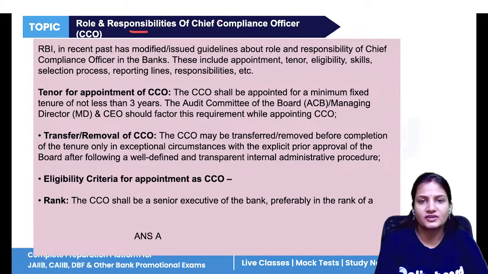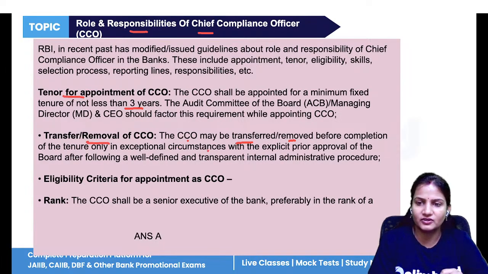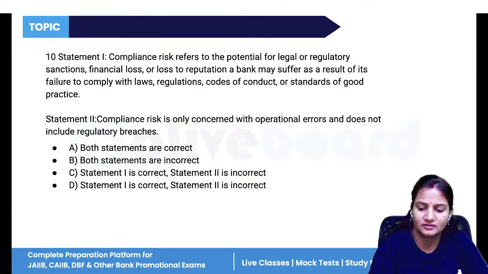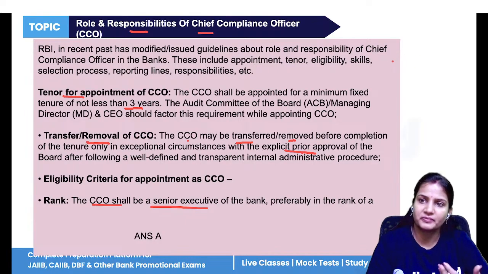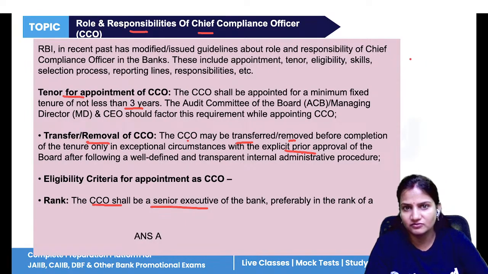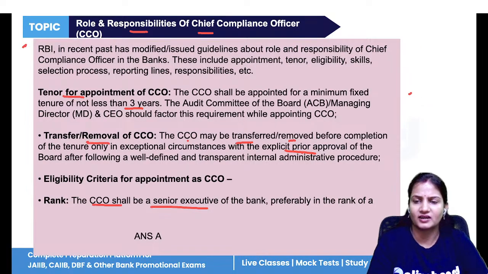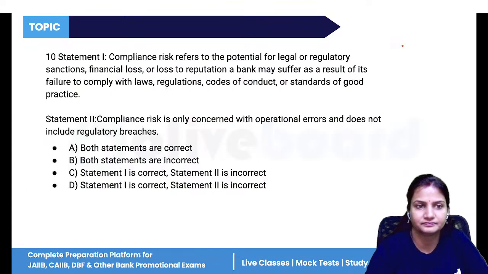So what are the roles and responsibilities of the CCO? The tenure is 3 years. The CCO can be transferred or removed before completion of tenure only in exceptional cases, and that too with approval. Now, the CCO should be a senior executive of the bank, and should have a good level of skills. They should have worked in different departments. So these are some more roles of the chief compliance officer.